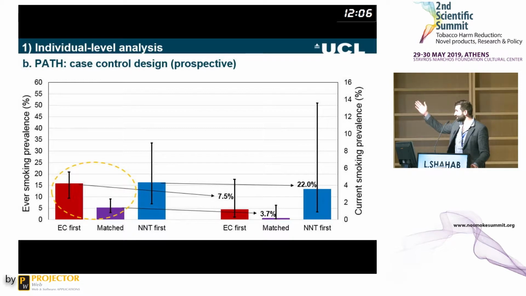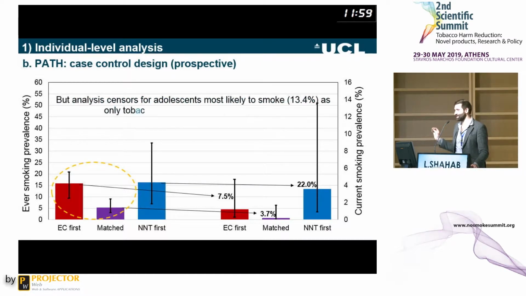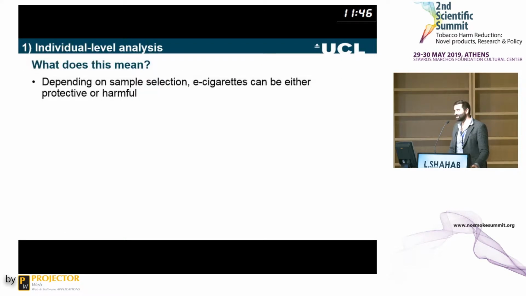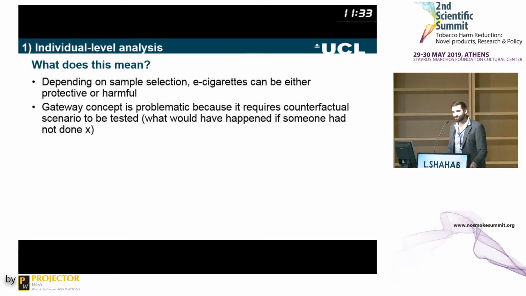The other thing you may have noticed is that smoking prevalence is much, much lower than in the NYTS data. And the reason for this is that the analysis censored adolescents who were most likely to smoke, about 13.4%, because at wave 1, we removed all the kids who had used tobacco already. We only included kids here who were tobacco naive at wave 1 in this analysis. And what this really means is, if you want to know whether or not e-cigarettes cause subsequent smoking, it depends on your sample selection. E-cigarettes can either be protective or harmful, and it shouldn't be really surprising, because the gateway concept is rather problematic insofar as we are interested in a counterfactual scenario, right?